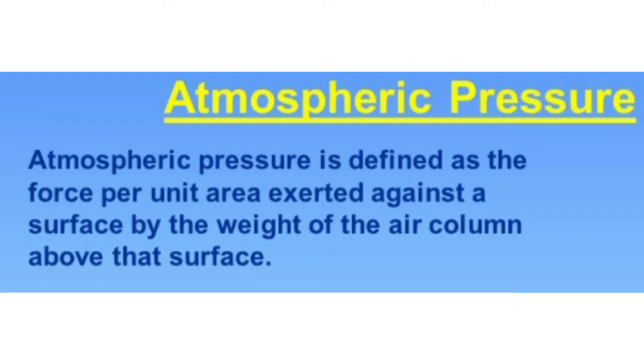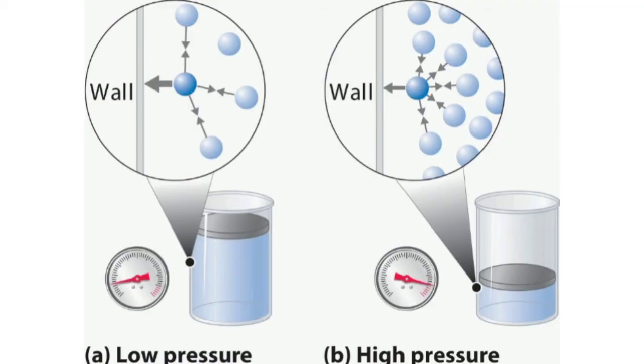Pressure is a force exerted by a substance per unit area on another substance. The pressure of a gas is the force that the gas exerts on the walls of its container.